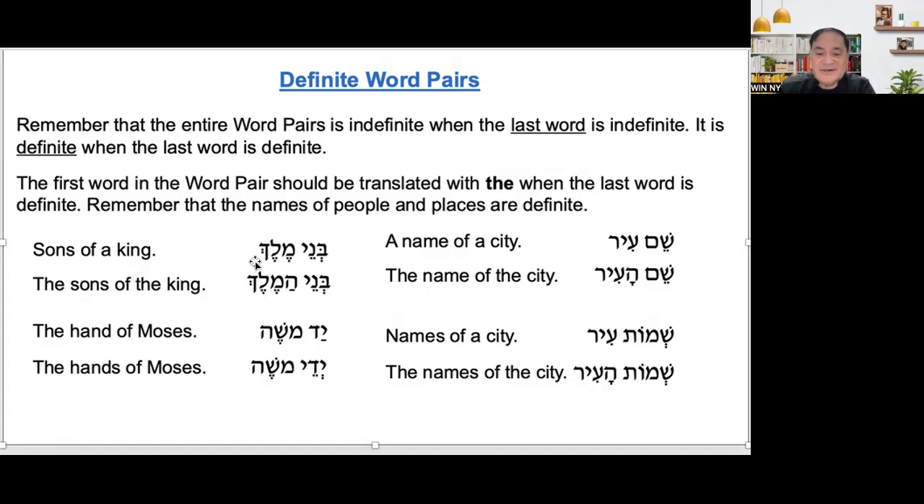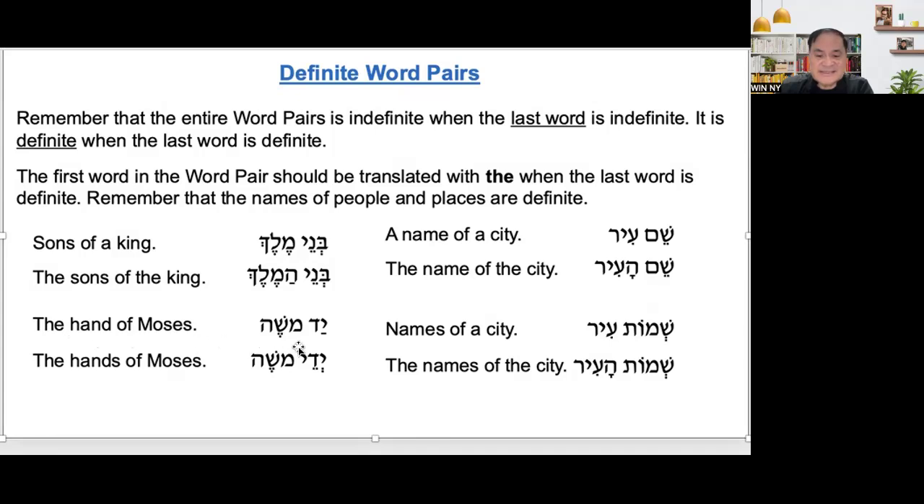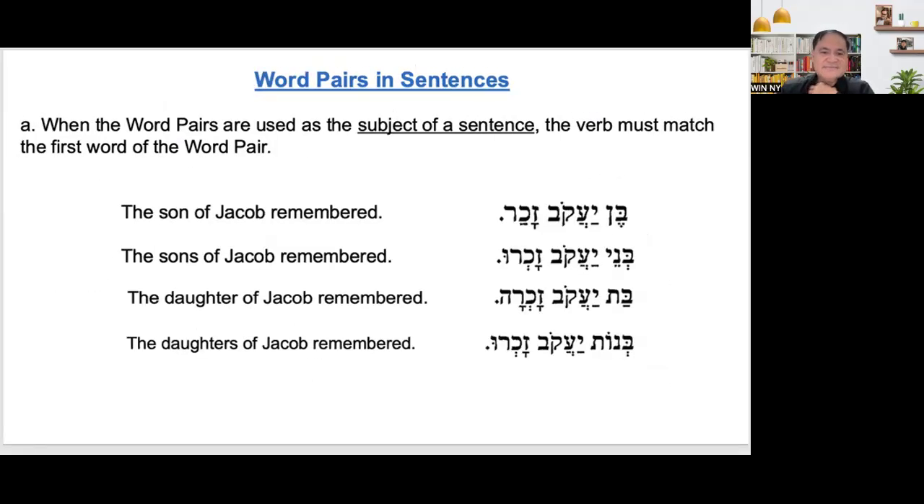Again, the change is on the second word of the word pair. The hand of Moses, Yad Moshe. And then the hands of Moses, Yedei Moshe, because from Yad, singular, to Yedei, plural. But we don't have to put Ha before Moshe, because we know that Moshe is in itself a proper noun, a definite name. All right.